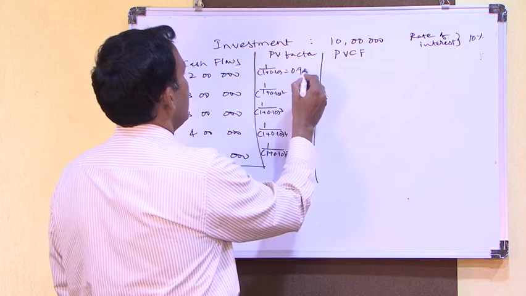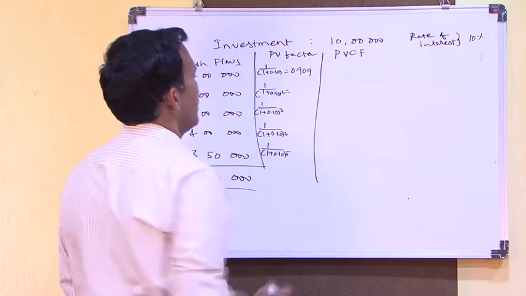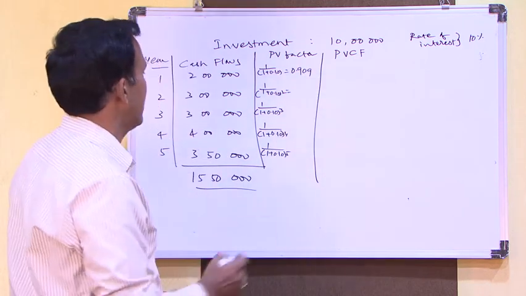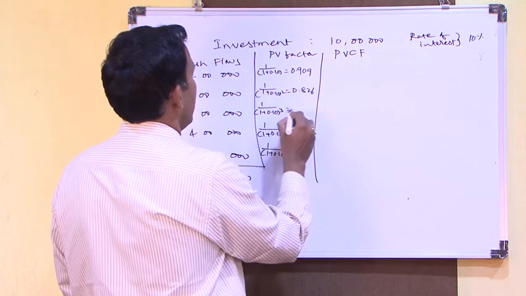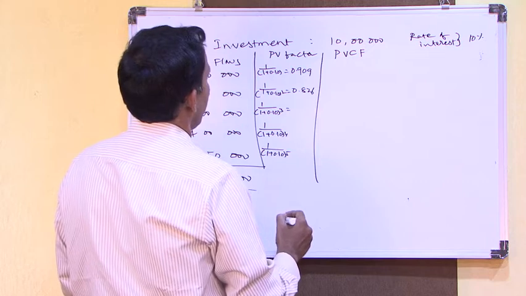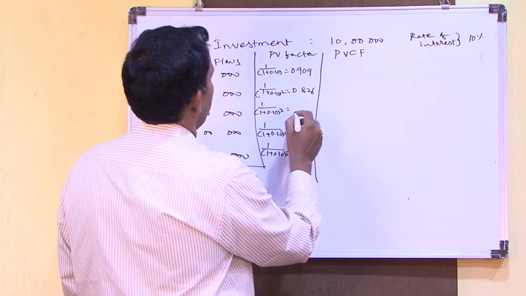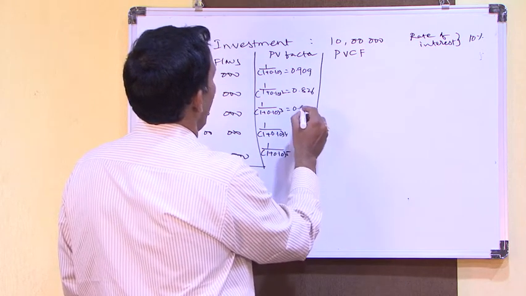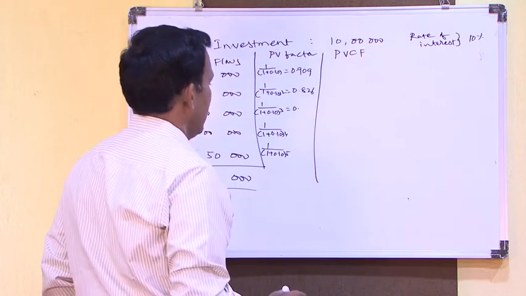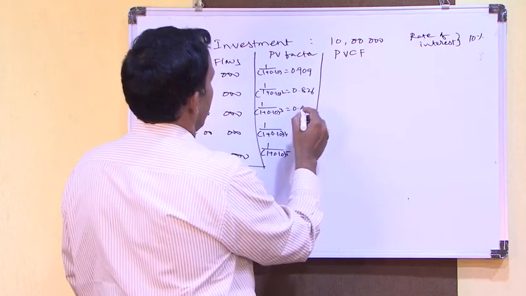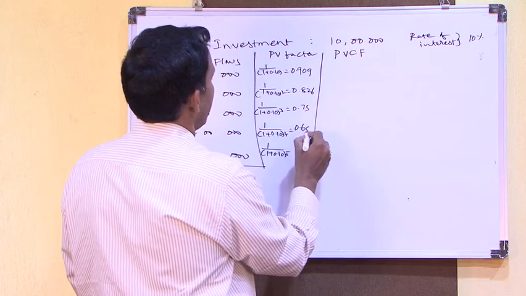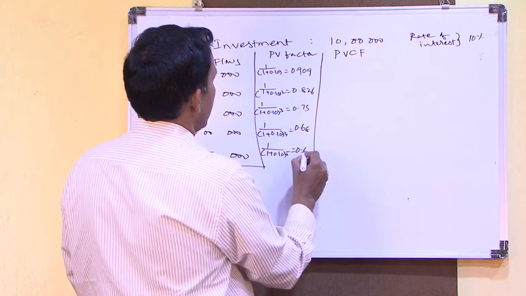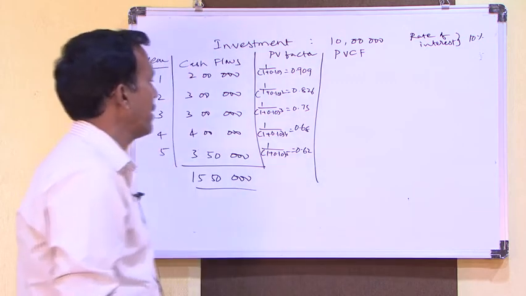Using the table values, 0.909, this will be 0.826, and this will be 0.75, 0.68, 0.62, approximate values I am giving.